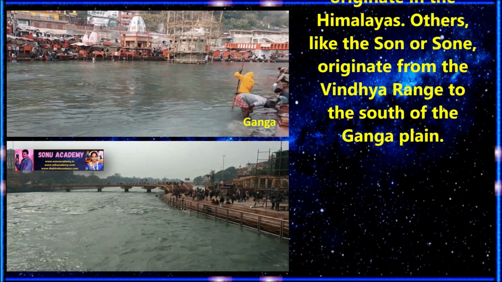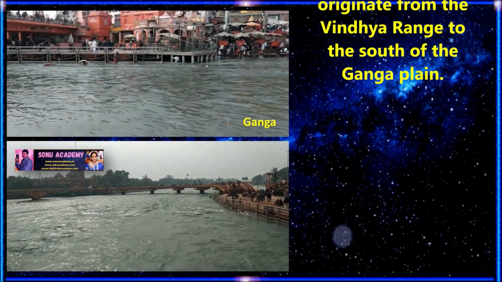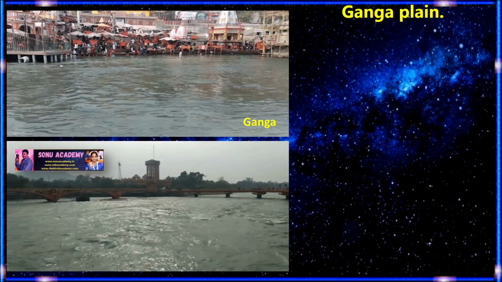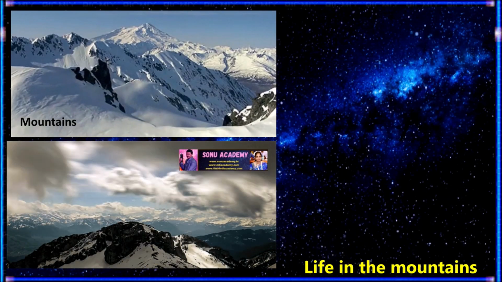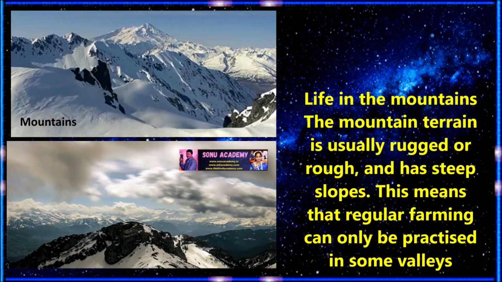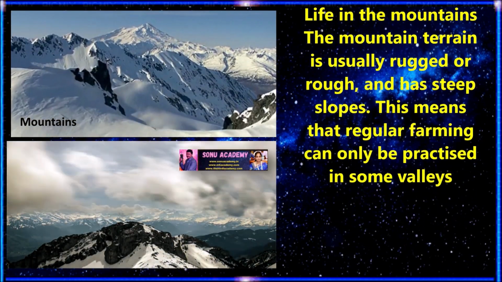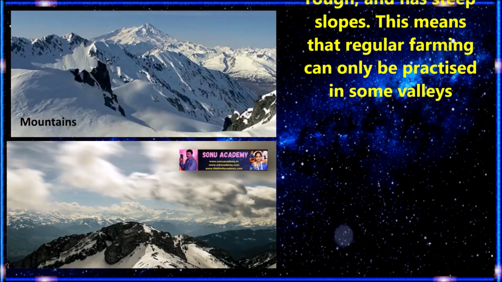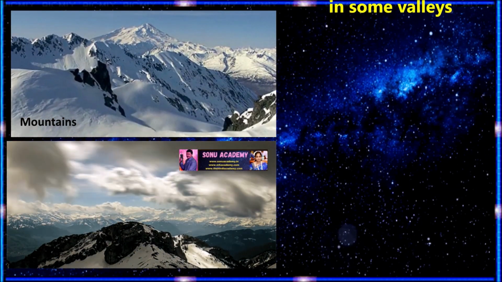Others, like Sun or Son, originated from the Vindhya range to the south of the Ganga plain. Children, life in the mountains is usually rugged and rough, with steep slopes. This means that regular farming can only be practiced in some valleys.